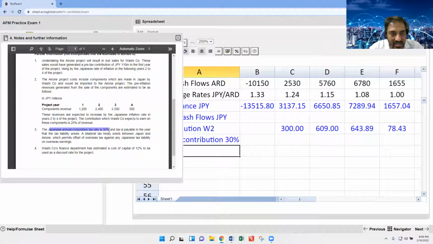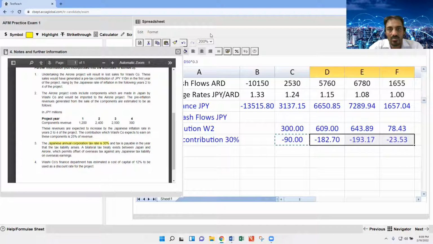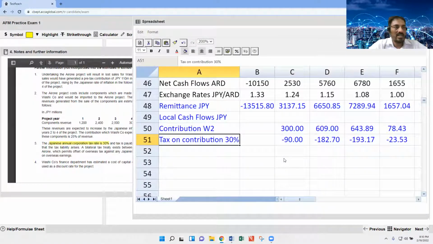The Japanese annual tax rate is 30%. Equal to minus, these are the tax on contribution. Next, move on.